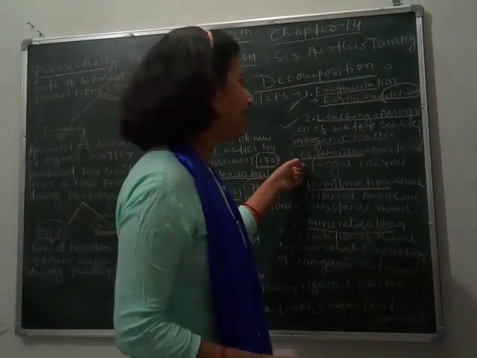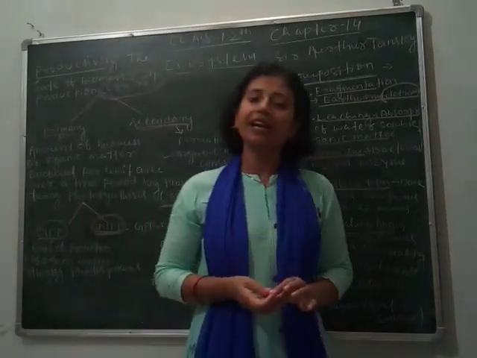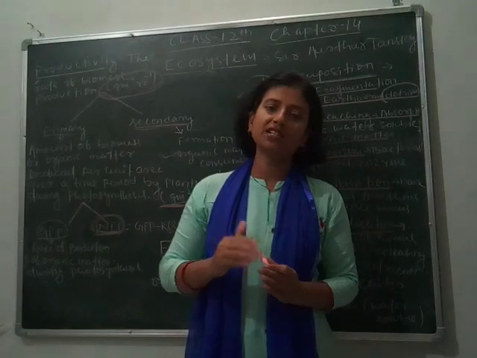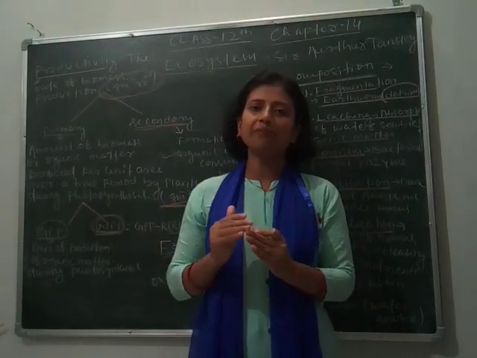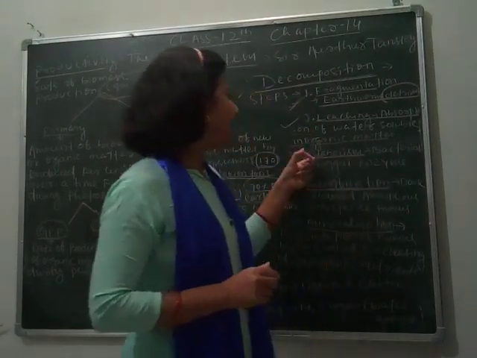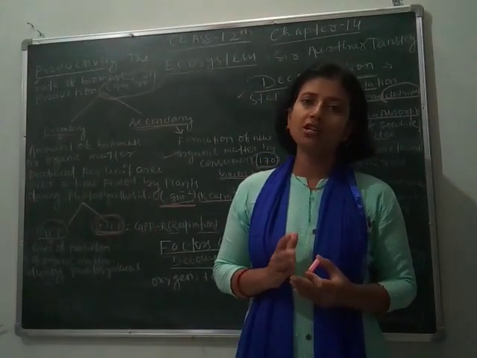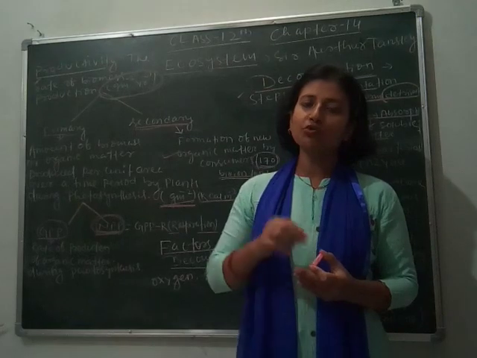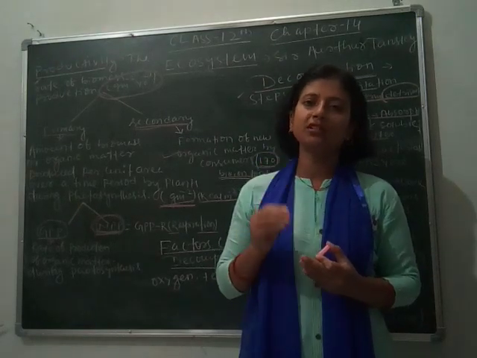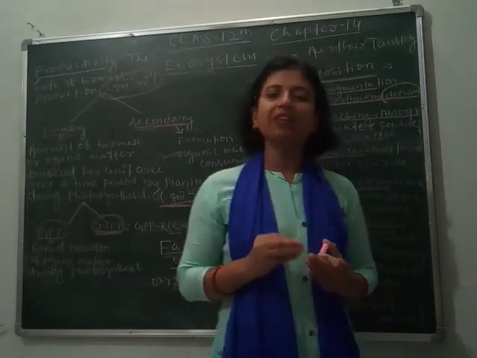Next is catabolism. As you know, during catabolism complex substances get converted into simpler ones. Here some bacteria and fungi, which are also called saprotrophs, act. Sapro means to decompose, so their main function is to decompose the organic materials.